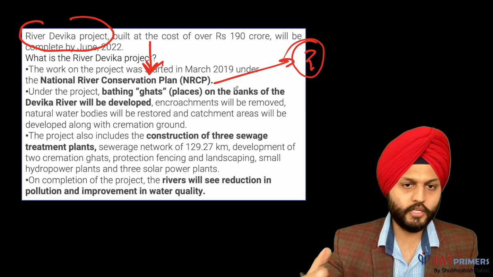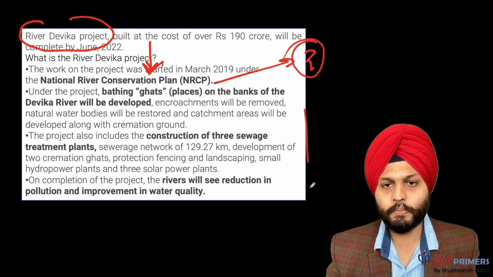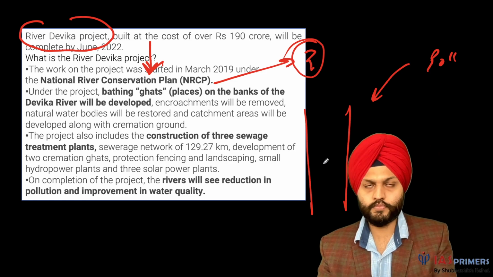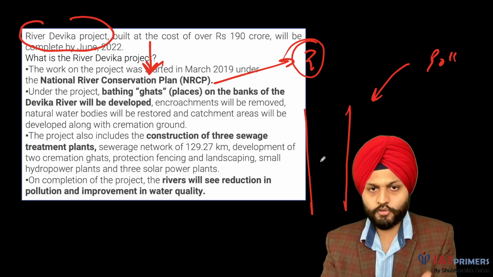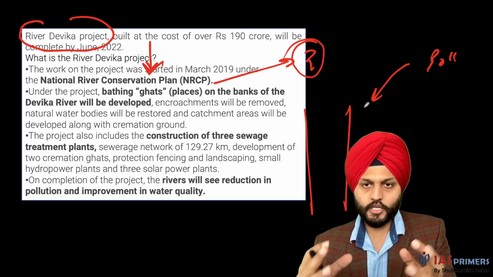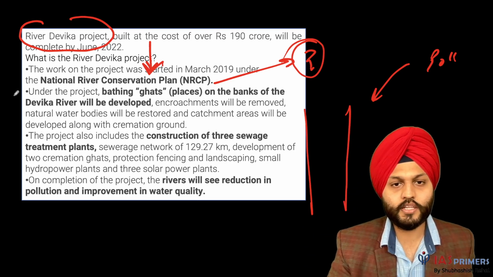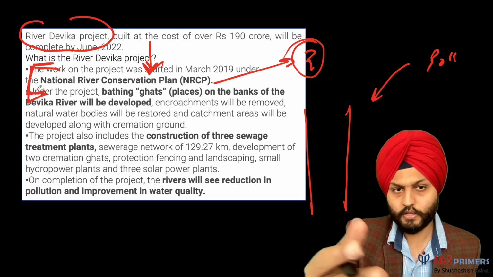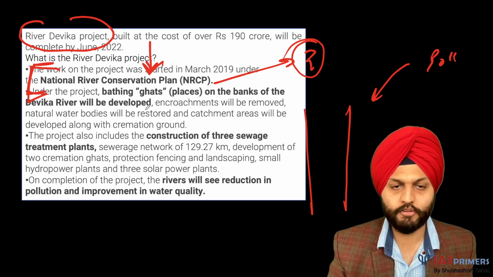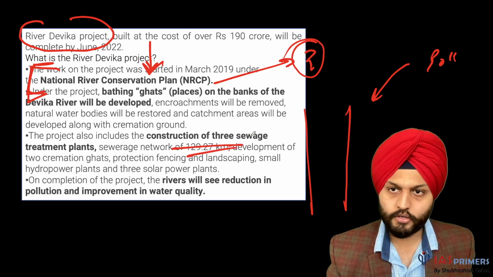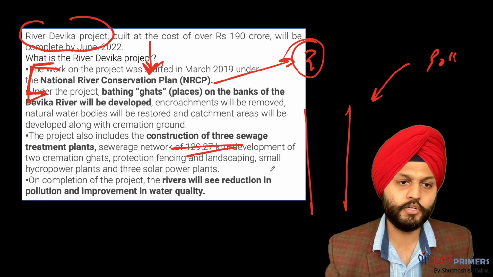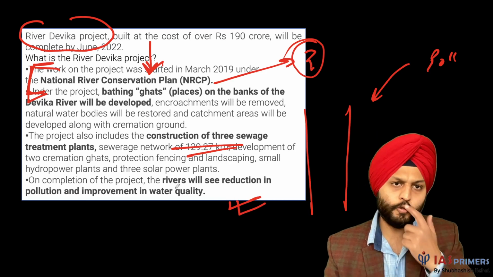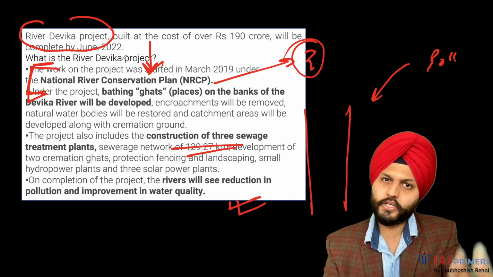So under this, basically, it's about conservation of river, and the basic threats that a river has are pollutants, waste being thrown into the river, right? So those things have to be rectified. Ritual sacrifices are being done, so that again has a polluting effect. So those things are rectified via the National River Conservation Plan. So you can see bathing ghats on the banks of Devika River will be developed. Construction of 3 sewage treatment plants. So sewage that comes, it is treated and then drained into the river. Then on completion of the project, the river will see reduction in pollution. So this was to be completed by June 2022. So this must be done.